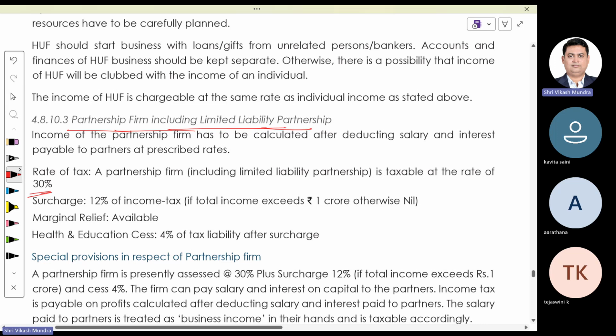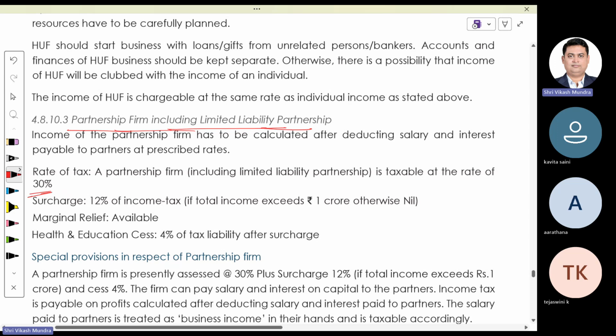Moreover, a partnership firm is supposed to pay surcharge at the rate of 12% if their income exceeds 1 crore. And then health and education cess, that is 4% of your tax plus surcharge, is applicable in case of a partnership firm. Be careful, no rebate under section 87A is available to a partnership firm or LLP.